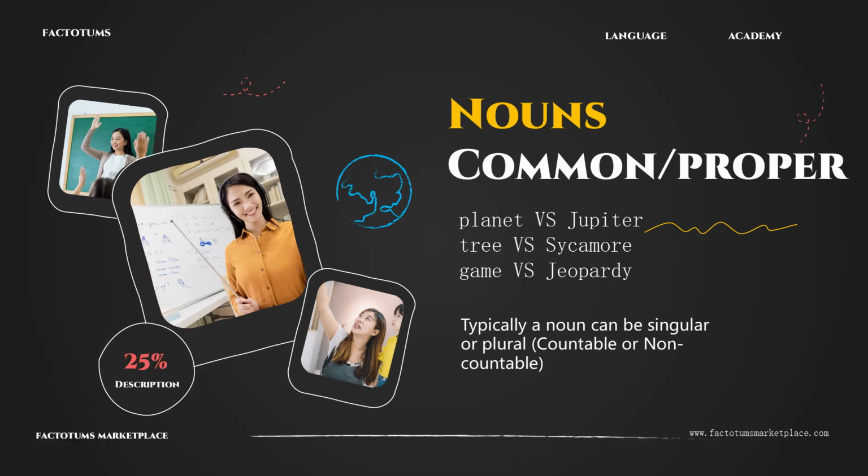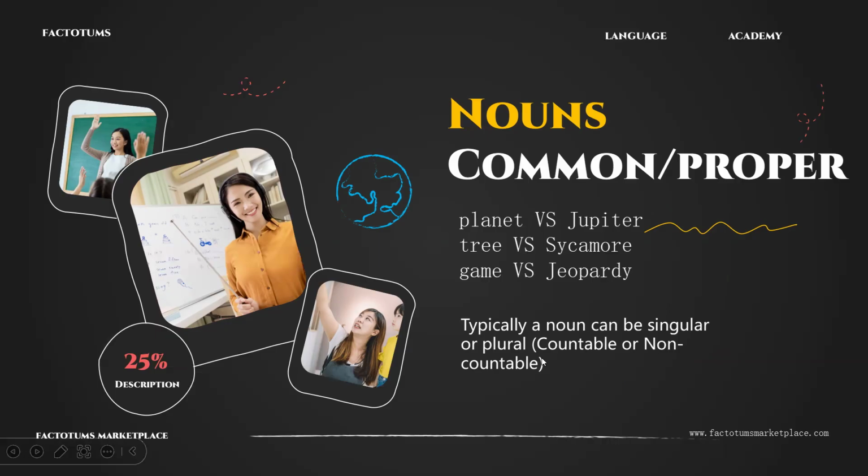Planet, common noun. Jupiter, a proper noun. Tree is a common noun. Sycamore is a specific type of tree, so we have to write it with an uppercase letter, and this is considered to be a proper noun. Game is a common noun. Jeopardy is a proper noun. So common nouns, we do not write with an uppercase letter. Proper nouns, we do write with an uppercase letter or capital letter.